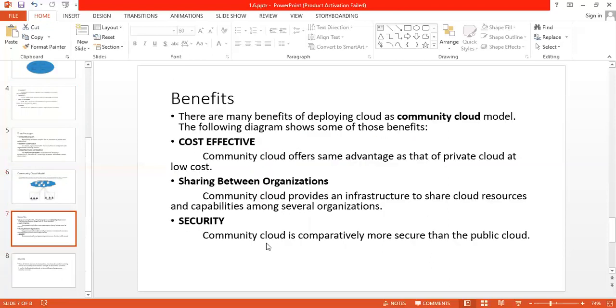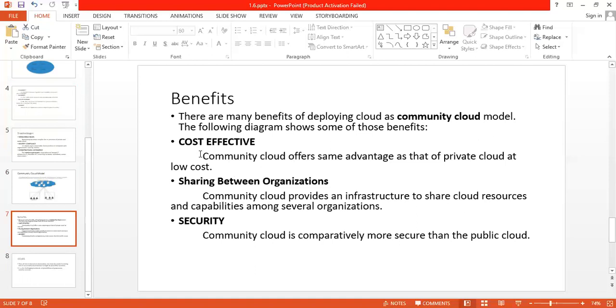Along with this, there also come some advantages and some disadvantages. So first are the benefits, that means advantages. There are many benefits of the community cloud model, and the first one is cost effectiveness.